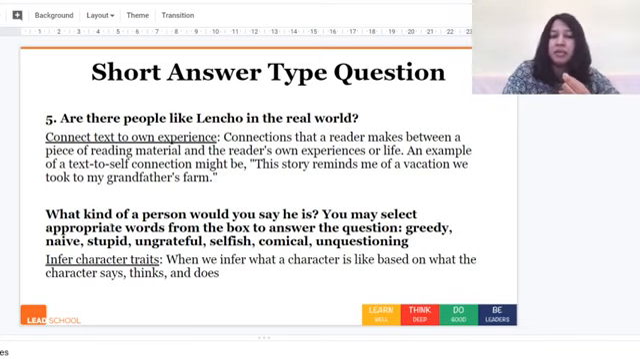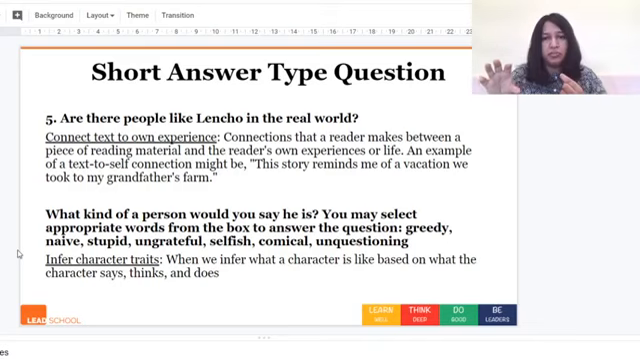And then the second question: what kind of person would you say he is? Of course, you need to give your opinion, but it needs to be an informed opinion. That is why this is an inferring question, where you need to infer what type of a person he is from all the different evidence in the text, and you need to provide your reasoning.